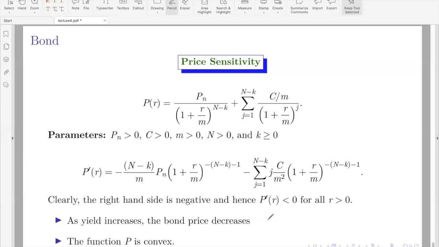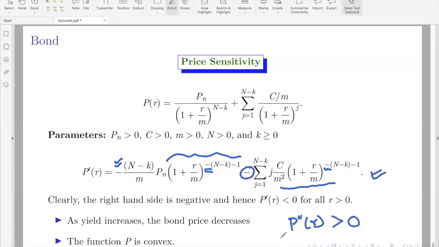We can understand this. Now what you do, you differentiate it one more time. So P double dash of R, if you see, every time when you differentiate this, one more minus term will come and make this positive. Similarly, when you differentiate this term by term in this sum, this minus sign will come and multiply with this and everything will become positive now. Okay. So that is the basic definition for a twice differentiable function to be a convex function. These are two interesting and important properties, especially this first one.